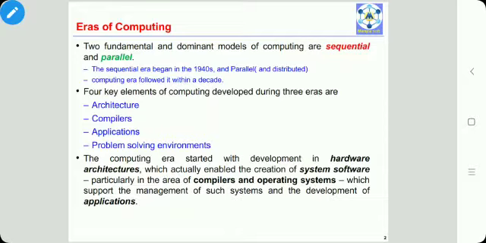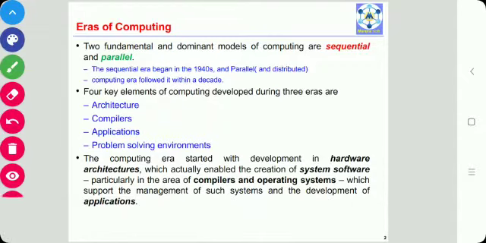The sequential era began in the 1940s, and the parallel or distributed computing era followed it within a decade. The four key elements of computing are architecture, compilers, applications, and problem solving environment. This computing era started with a development in hardware architecture, particularly in the area of compilers and operating systems, which support the management of such systems.